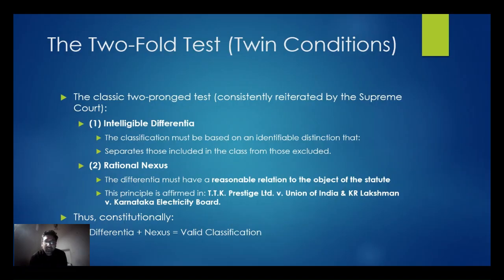The twofold test, or twin conditions, of Article 14: intelligible differentia and rational nexus. So differentia plus nexus. Not either one, both should be there, then only it shall be a valid classification.